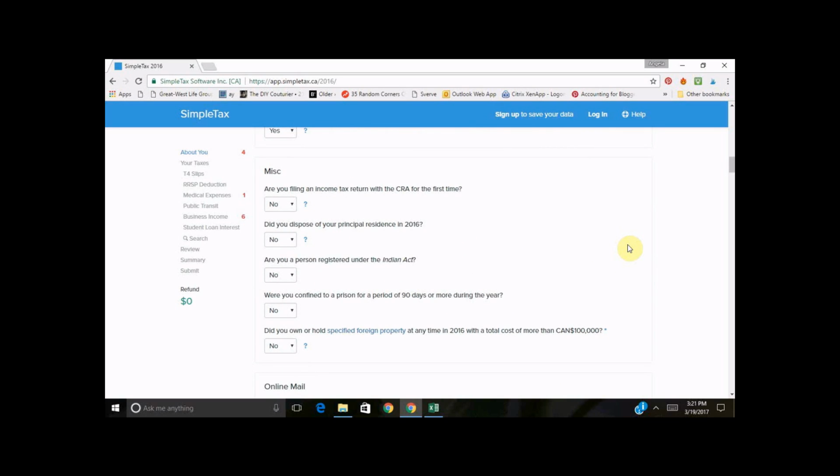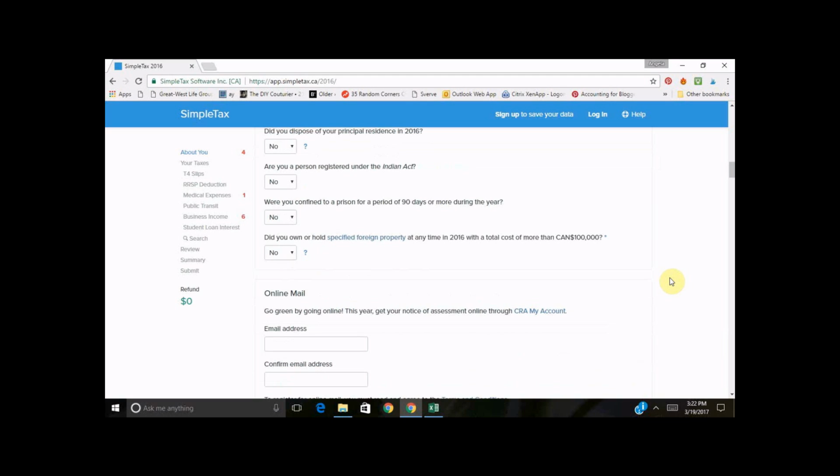Your principal residence is your house. So if you've sold your house in the year, you would need to indicate that. This other question is, so basically if you own property outside of Canada worth more than $100,000 Canadian, you need to pick yes. That does have tax implications. For the purposes of this, we're going to bypass that.